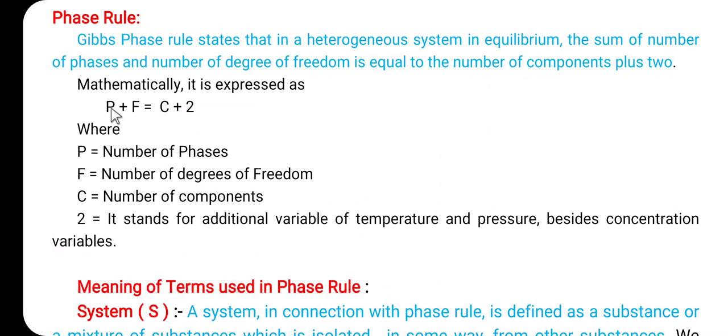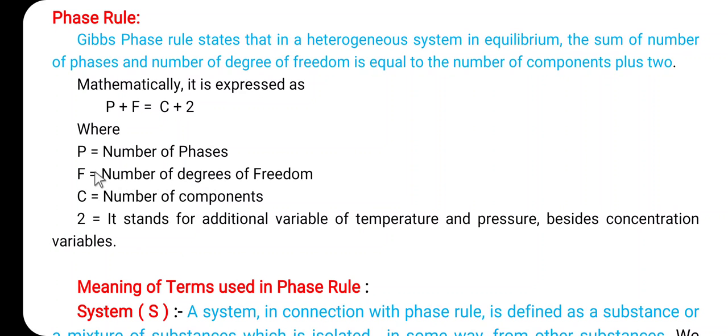In this equation, what is meant by P? P is the number of phases. What is meant by F? F is the number of degrees of freedom. What is C? C is the number of components. And here this 2 stands for the additional variables of temperature and pressure besides the concentration variable.